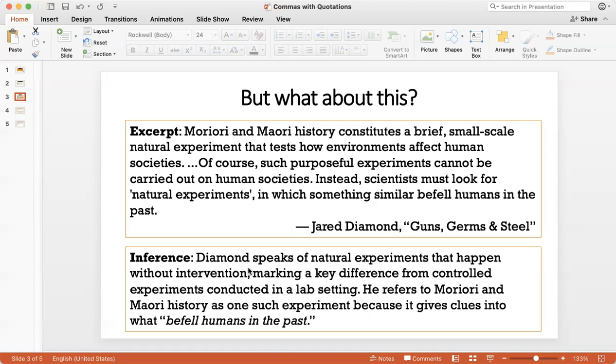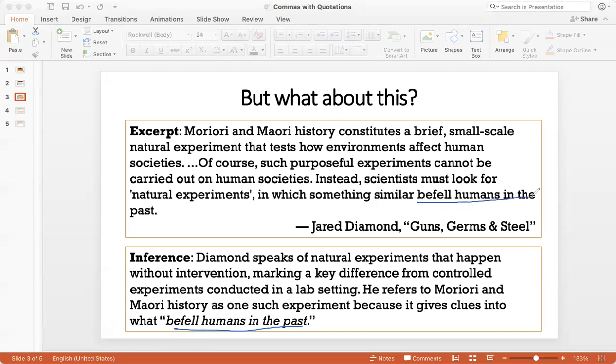And let's say that this is what the student writes. "Diamond speaks of natural experiments that happen without intervention, marking a key difference from controlled experiments conducted in a lab setting. He refers to Moriori and Maori history as one such experiment because it gives clues into what befell humans in the past." Now, what the student has done is that he has explained what Diamond says in his own words, but then towards the end, he has used Diamond's words and he has put them in quotation marks.